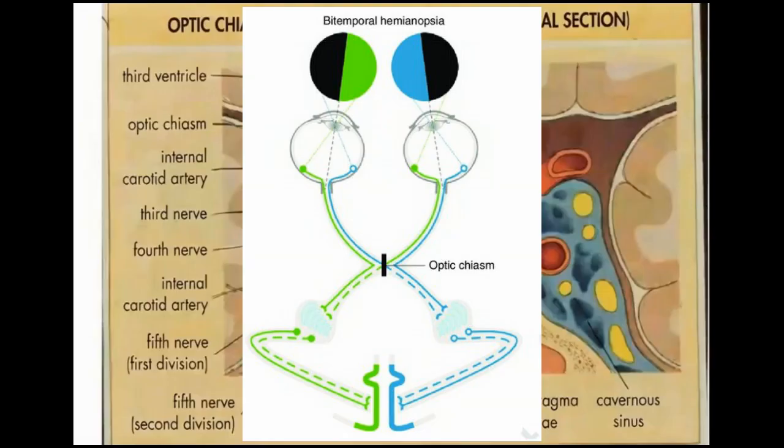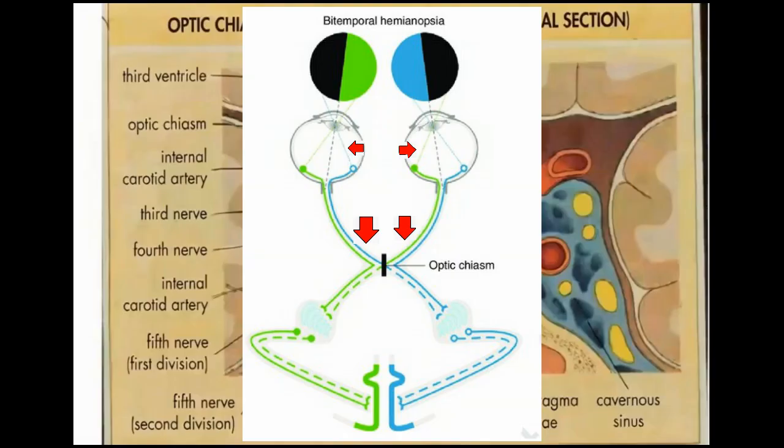How does this happen? The pituitary adenoma is a benign tumor arising from the pituitary gland. If the tumor grows upwards, we call this a suprasellar extension. This will lead to compression on the optic chiasma. Because the crossing nasal retinal fibers are affected first in this position, the patient will lose the outer temporal peripheral visual fields in both eyes, because these nasal retinal fibers are responsible for the vision that comes from the temporal or lateral fields of vision.